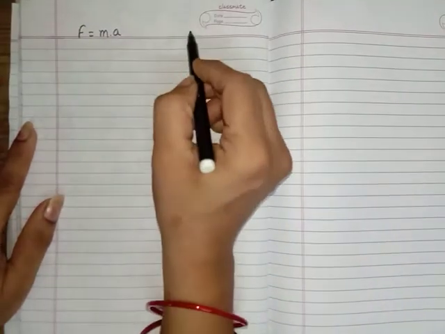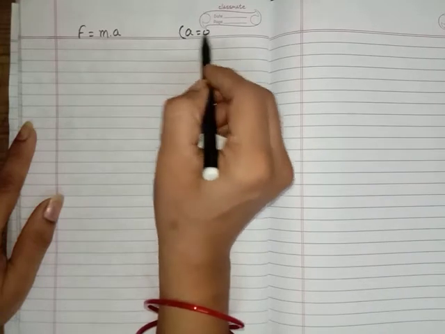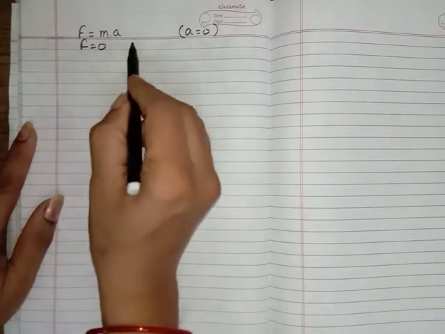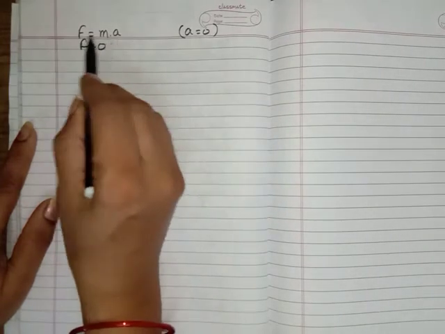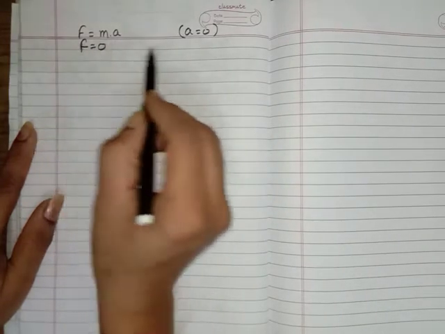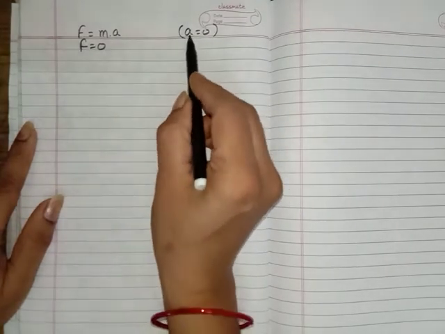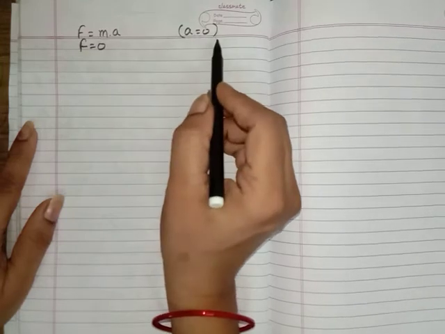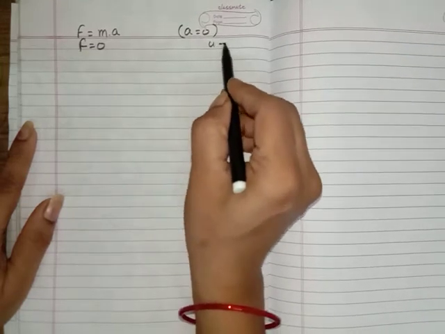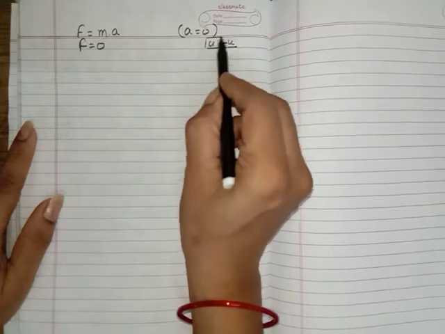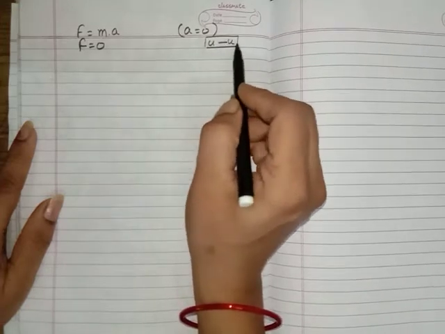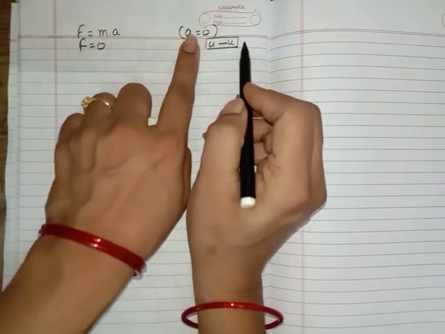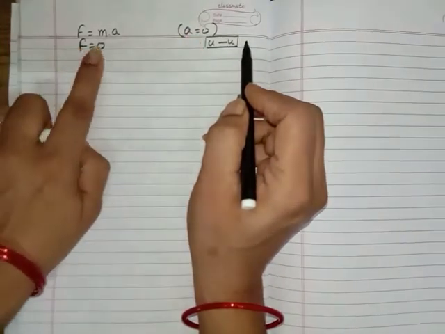What will happen if the acceleration is equal to 0? Acceleration is equal to 0 means F should be equal to 0. Mass cannot be 0, but acceleration can be 0. If acceleration is 0, it means F is equal to 0. It means if the velocity of a body is not going to be changed, acceleration 0 means the velocity is not going to be changed. Velocity अगर u है तो u ही रहने वाली है, तभी तो आप कहते हो acceleration 0 है. Acceleration 0 means the velocity does not change. So if velocity is not going to change, it means acceleration is 0. Or if acceleration is 0 means F is equal to 0.